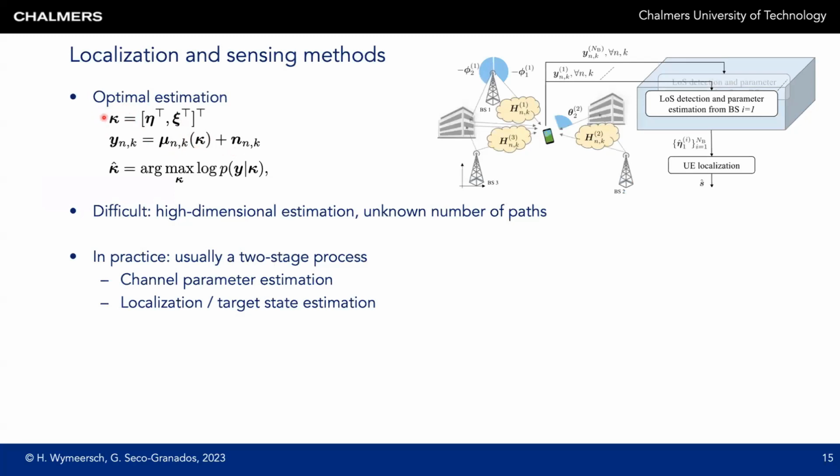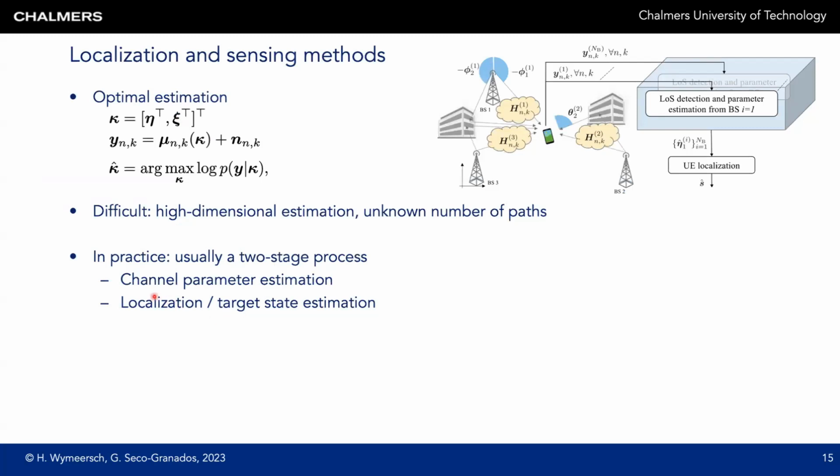To estimate kappa, we could do standard maximum likelihood decisions, which means that we take the log likelihood function and then we do a high dimensional search over kappa. However, this is problematic because of the high dimensionality of kappa and also because we don't know the number of paths, so we don't even know the dimension of kappa. In practice, therefore, we usually do a two-stage process. We first estimate the channel parameters, the delays, the angles, the Dopplers, and with those channel parameters, we then perform localization or do target state estimation.